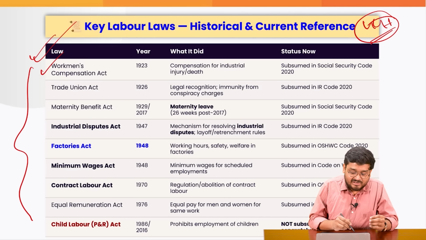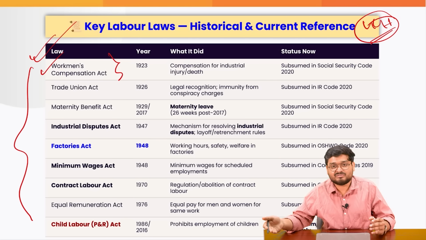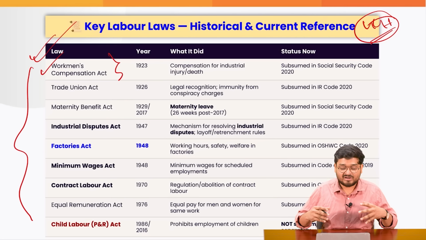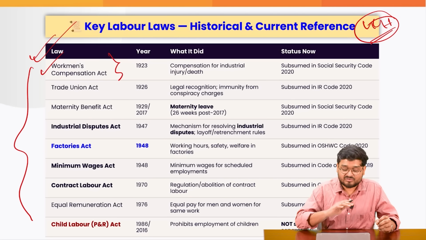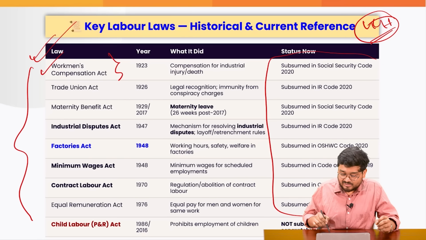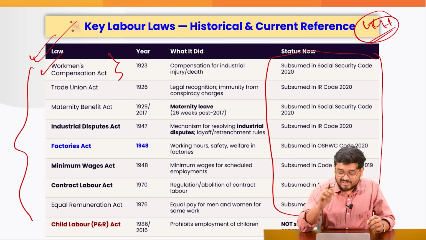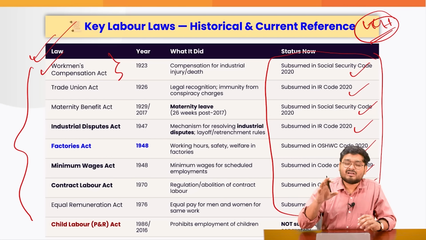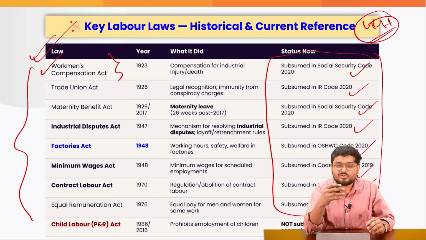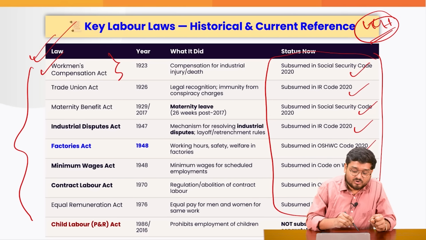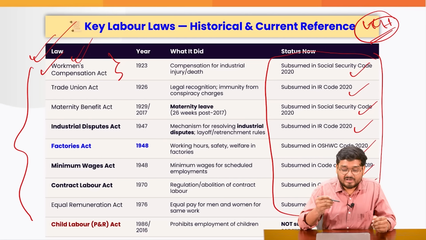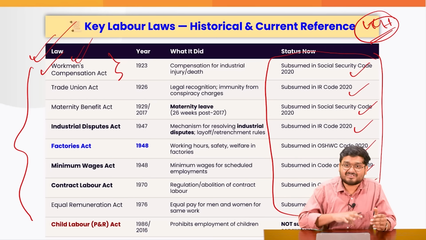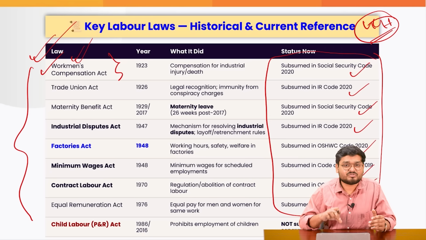These were actually enacted by different states in different provisions. So different states were having different divergences in so many laws. With reference to that, that is why many of them were subsumed in the labor codes. Back in 2018-19, maybe in 17, UPSC actually asked which of the laws were subsumed under the GST regime. There can also be a question as to which were the laws which were subsumed under the 4 labor codes. So it is very important for us to understand this. So please do refer to this from your handouts.